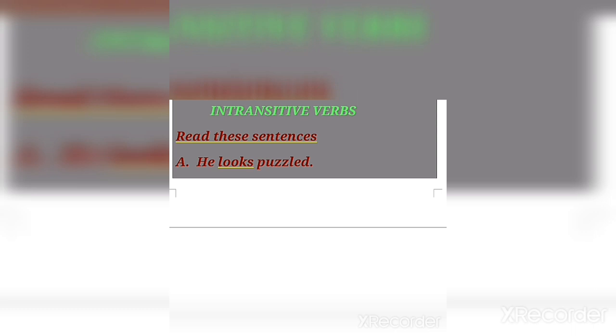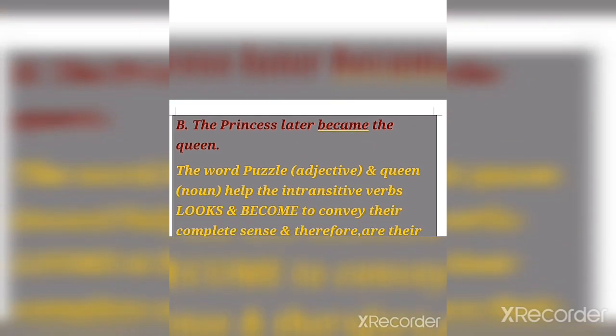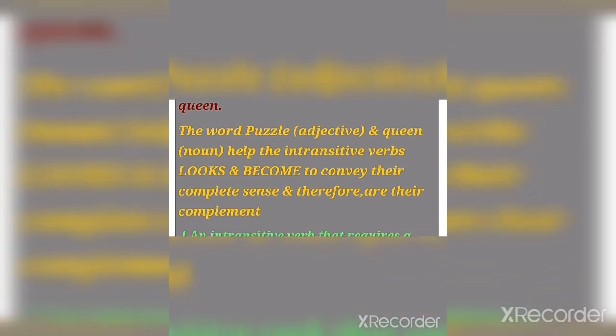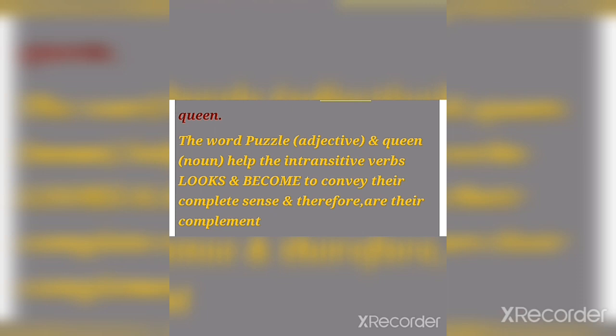Let us read these sentences and get it more. The first sentence says, he looks puzzled. And the second says, the princess later became the queen. So the word puzzled, that is an adjective, and queen, that is a noun, help the intransitive verbs look and become to convey their complete sense, and therefore they are their complements. Now it's very simple to understand that a complement is needed when the verb requires it to complete its full meaning. Clear?